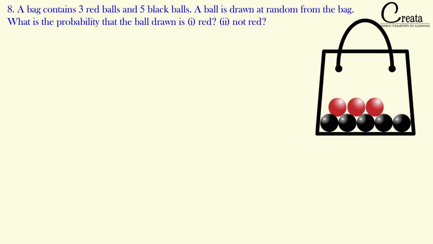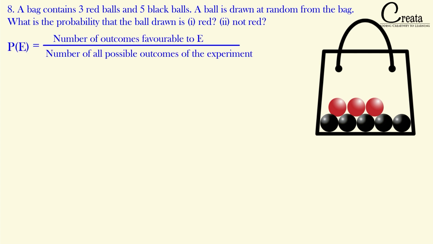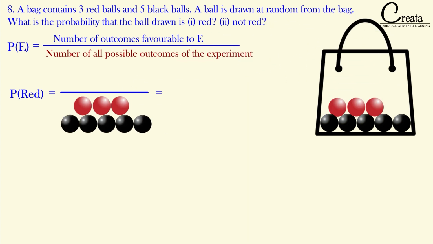Let's try to use the formula. This is a formula of probability. Let's start with the denominator, that is total outcomes. Here the total outcome will be 3 red balls and 5 black balls. That will be 3 plus 5, that is 8 total outcomes will be there. So we will get 8 in the denominator. 3 red and 5 black balls, the total is 8. So we got 8 in the denominator.